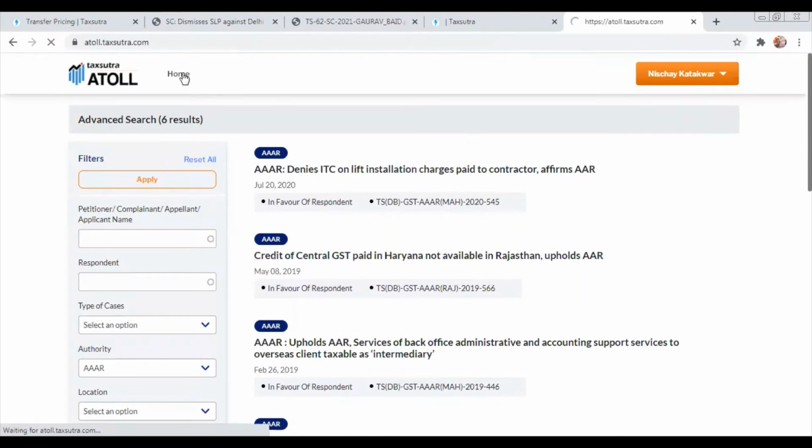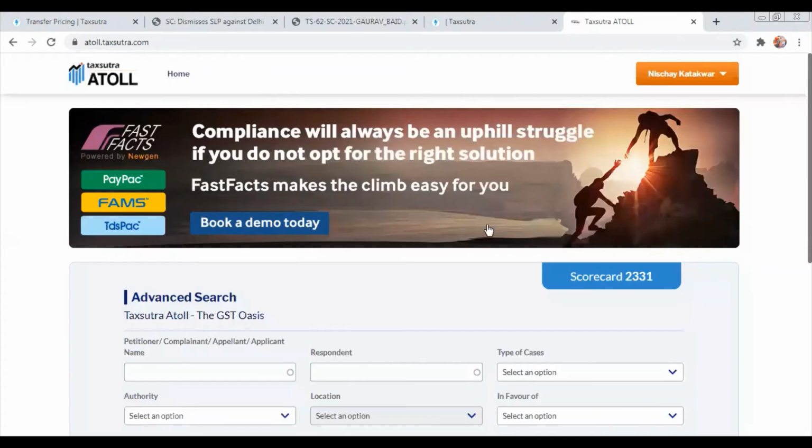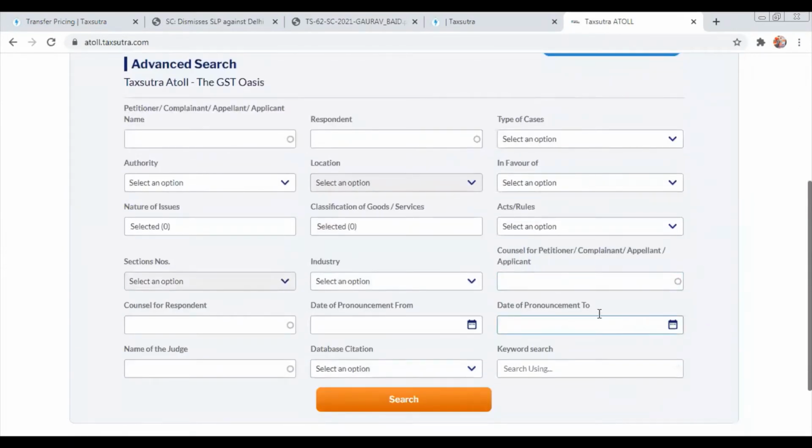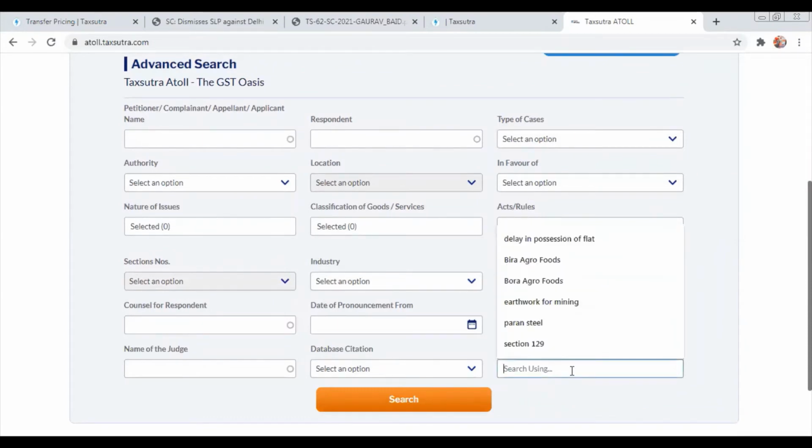So this particular portal on GST will allow you to search cases based on your search criteria. It can be a permutation or combination of everything. Let's say you say, okay, I don't know anything, I just know I want to do a Google. Just like we do Google, we have also given you a free text search option here, wherein you can do a free text search and you will get the desired result accordingly. So an option of free text search is also there in case you do not wish to apply any of the above filter options, right?